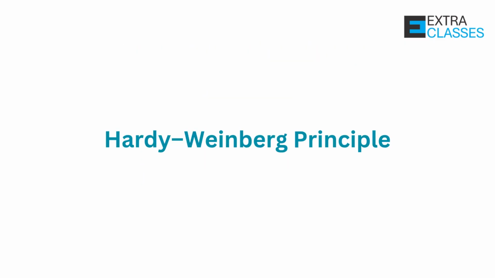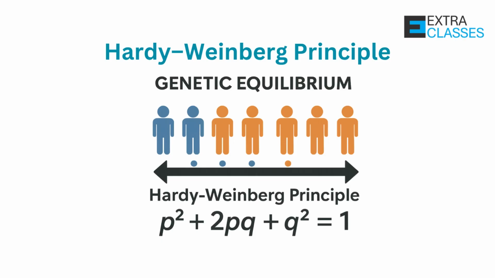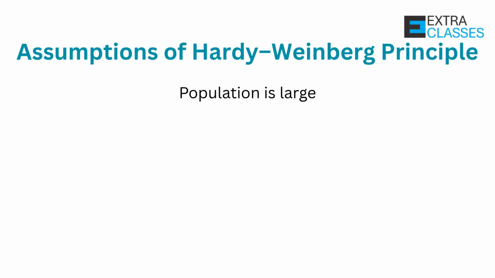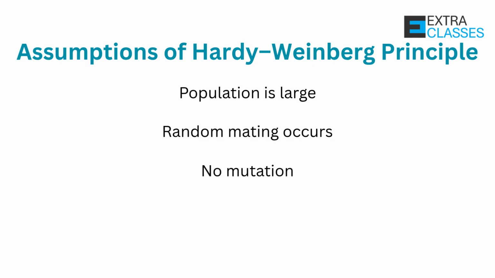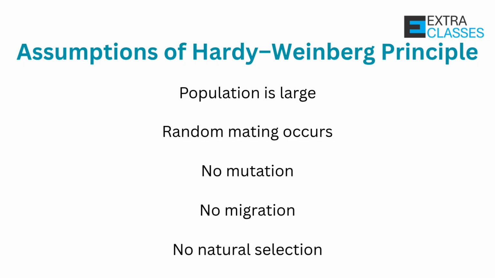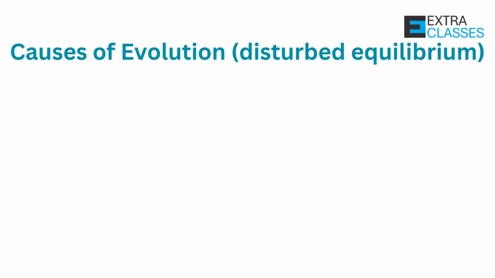Next is Hardy-Weinberg principle. The Hardy-Weinberg principle states that allele frequencies in a population remain constant from generation to generation, in the absence of evolutionary forces. This state of constancy is called genetic equilibrium. Genetic equilibrium is maintained only if population is large, random mating occurs, no mutation occurs, no migration occurs, and no natural selection happens. If any of these conditions are violated, then allele frequencies change and evolution occurs.